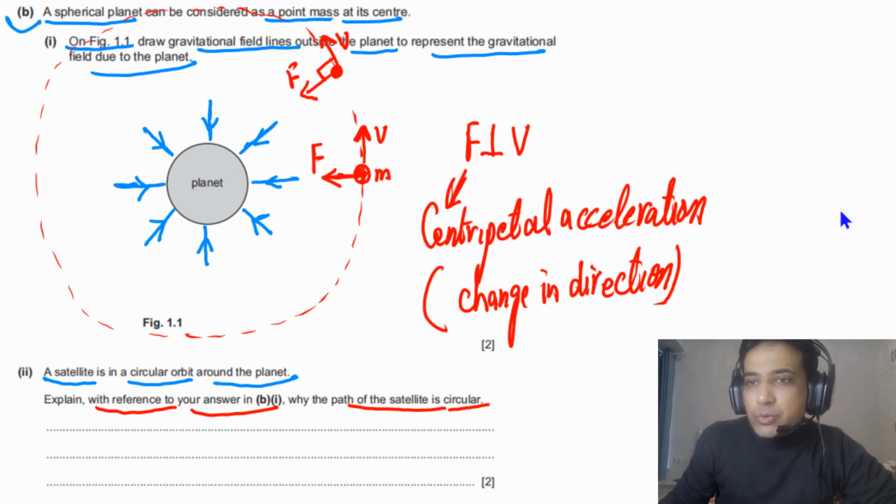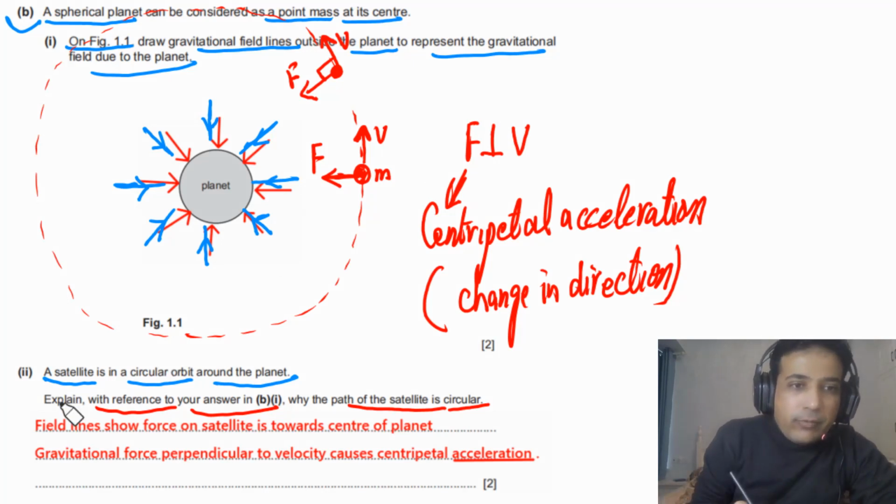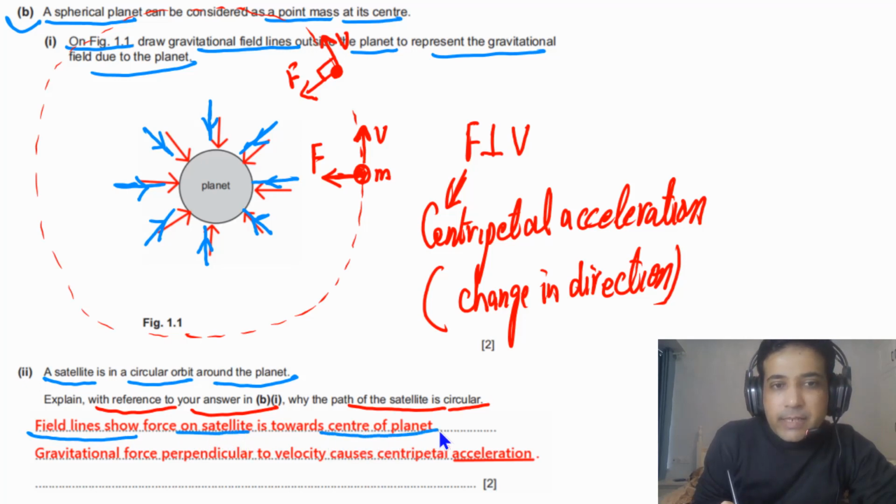So let me show you how you can write down the answer. In your answer, you have to mention these 2 points. One, you can say field lines show force on the satellite that is towards the center of the planet. I mean, this force is towards the center of the planet. So you can see this is pointing to the center, and this is also pointing to the center of the planet.